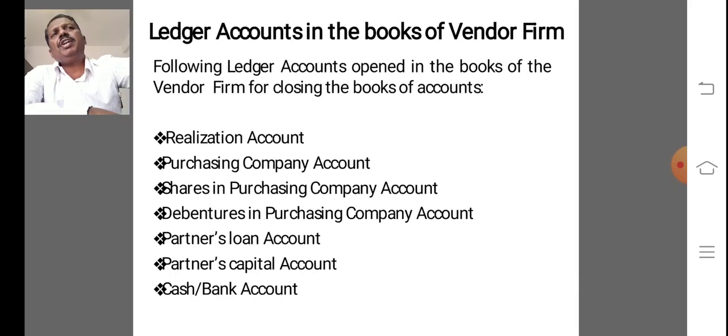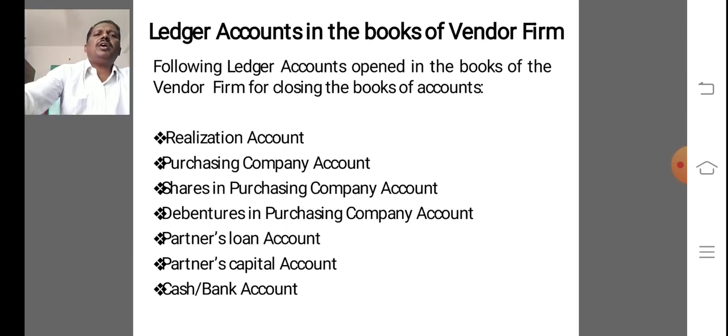So next, a very important heading under step number 3: ledger accounts in the books of the vendor firm.